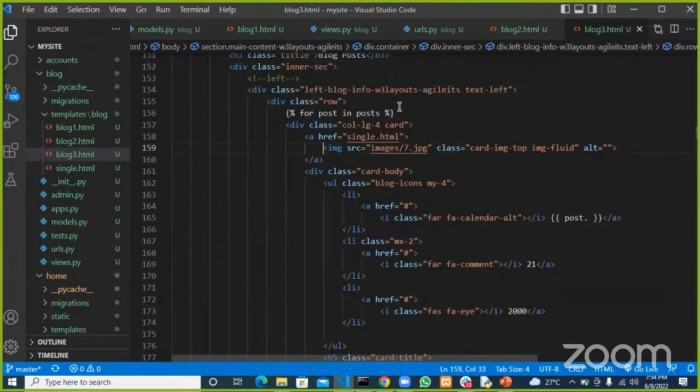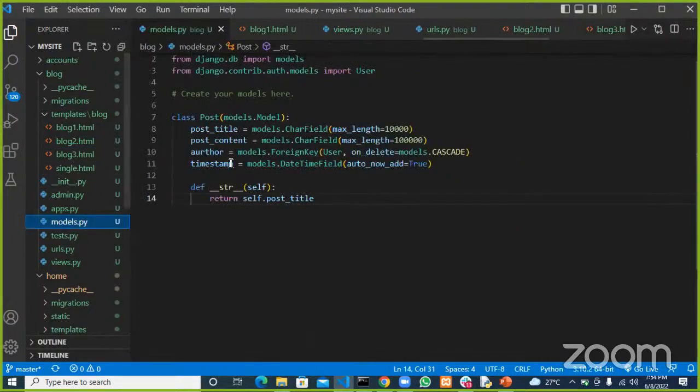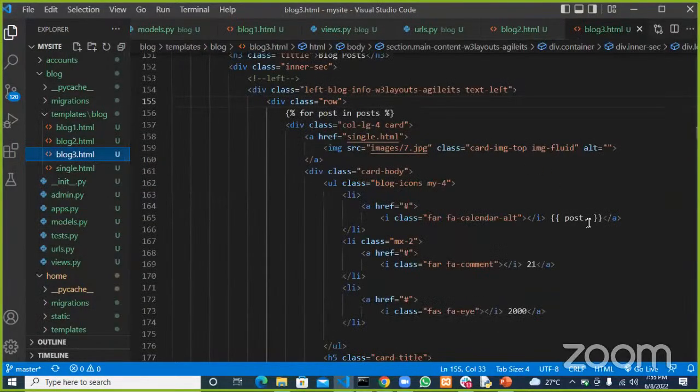For each loop, we'll have access to the post record through this variable here. So for each post, I want to grab the timestamp, and I can do that by saying post dot timestamp, and that will get the timestamp.